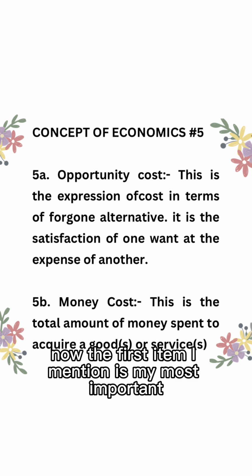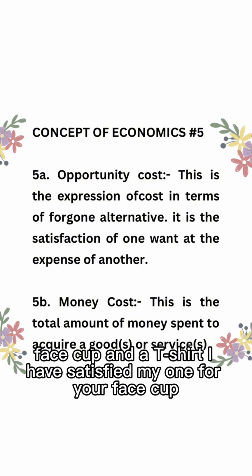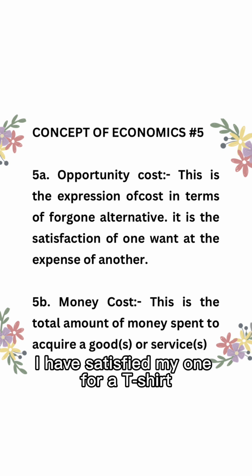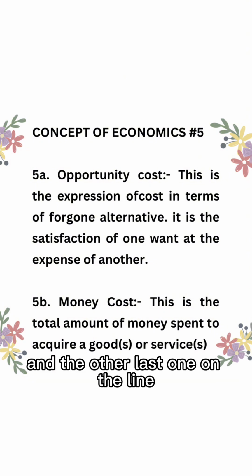The first item I mentioned is my most important, followed by the second item. What that means is that I'll be getting the face cap and a t-shirt. I have satisfied my want for a face cap. I have satisfied my want for a t-shirt. Now I'm going to abandon my want for a wristwatch and the other last one on the list.